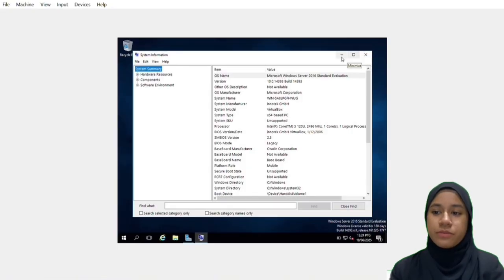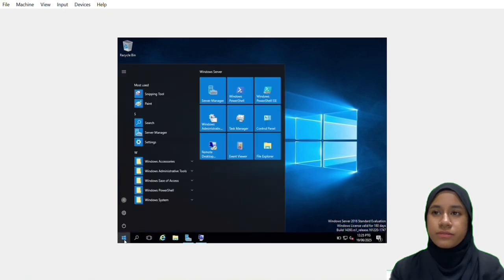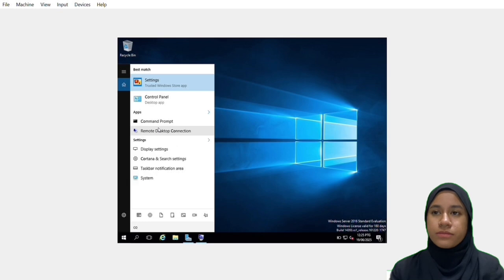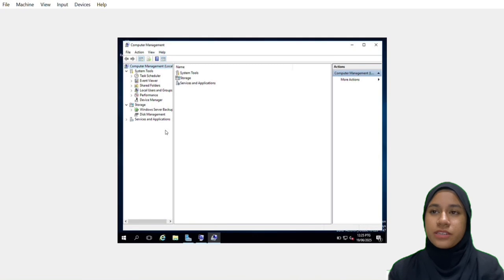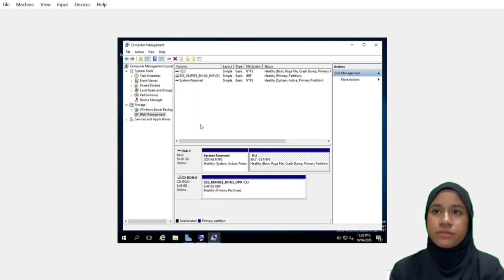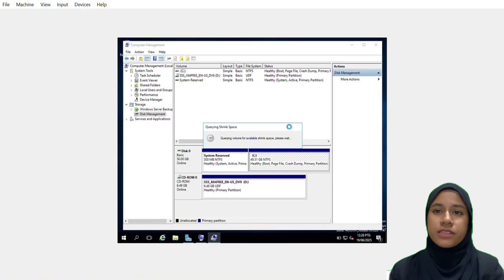Step number 3 is perform the partition. First, click Window, search Computer Management, click on the Disk Management, click on the first column and right click on the box and choose Shrink Volume. And click Shrink.